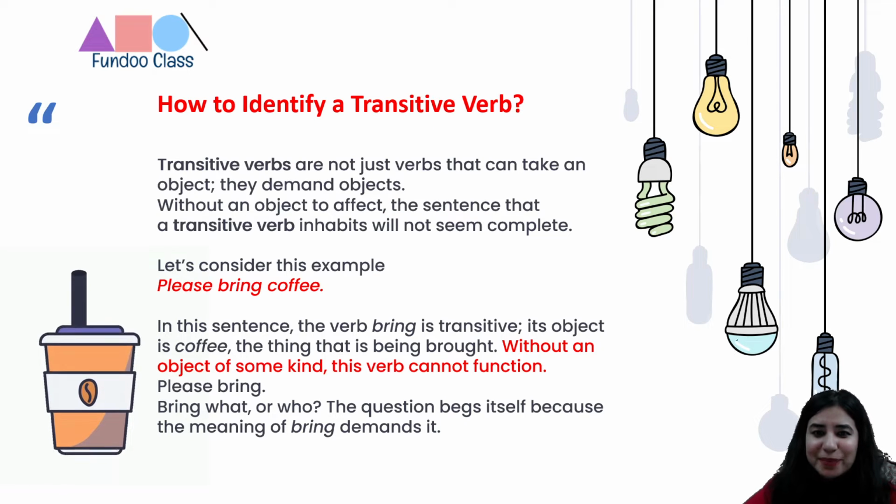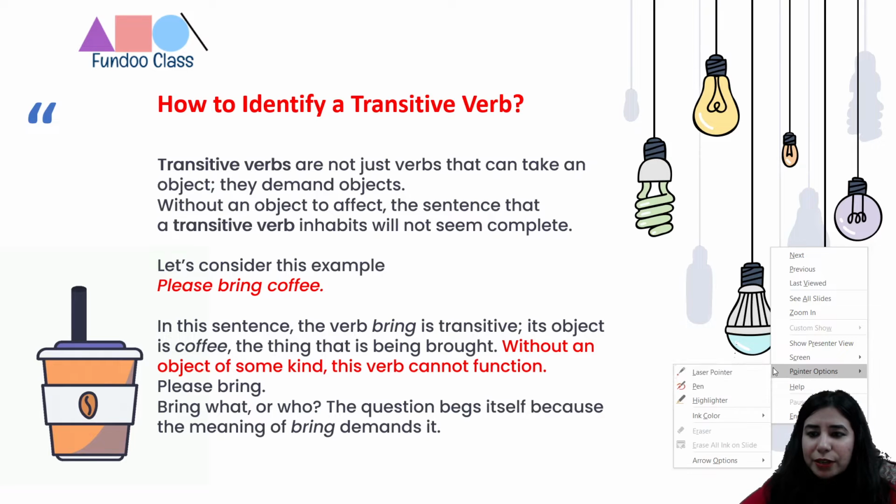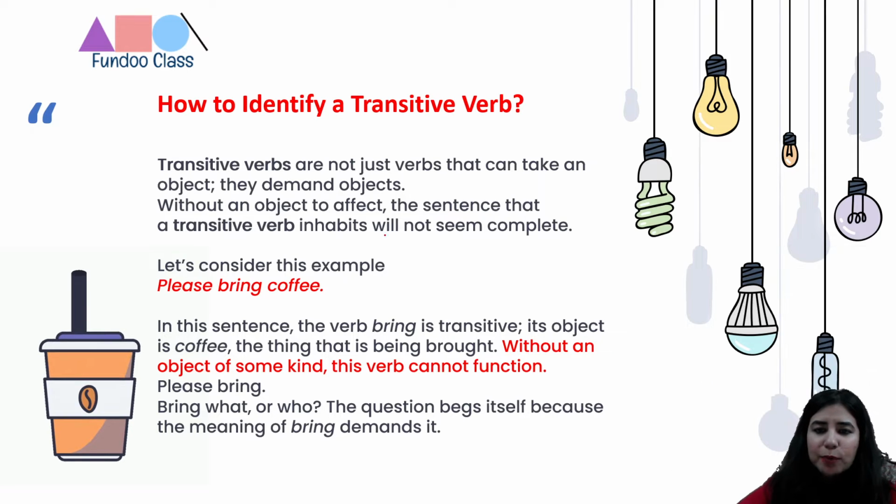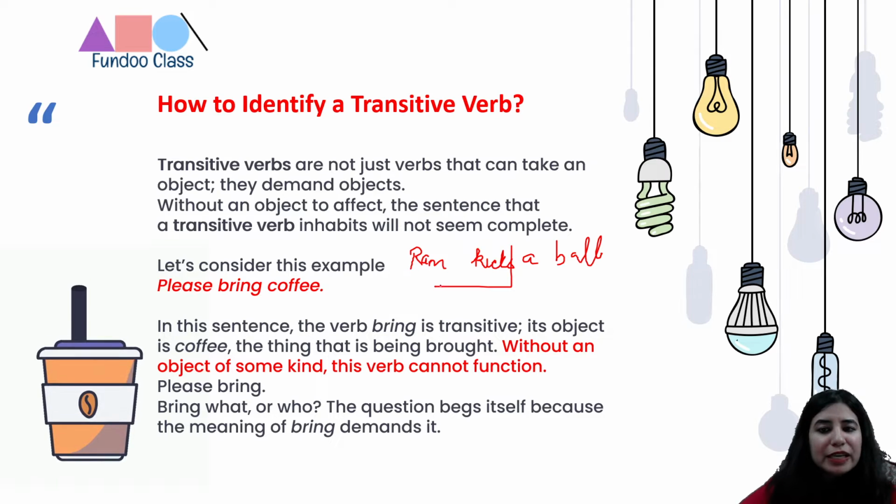So if I give you another example, we are going to do a lot of examples. So let me just put my pointer on and let's take one more example. If I say Ram kicks a ball. In this case, imagine if the sentence would have been till here. So what is Ram kicking? We don't know. So what is he kicking? You would want an answer.